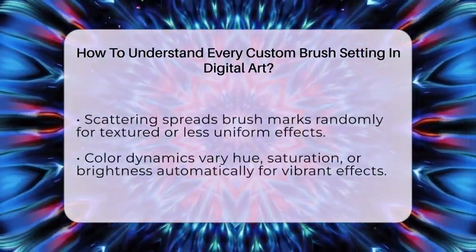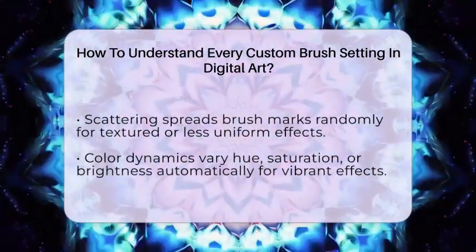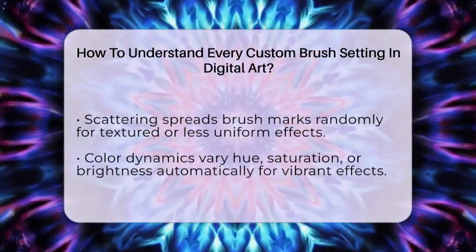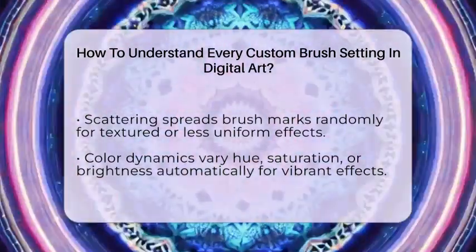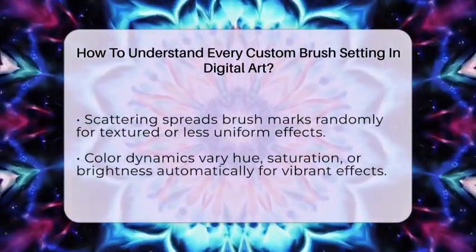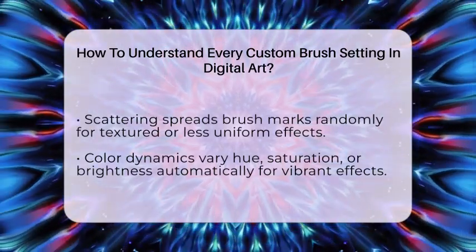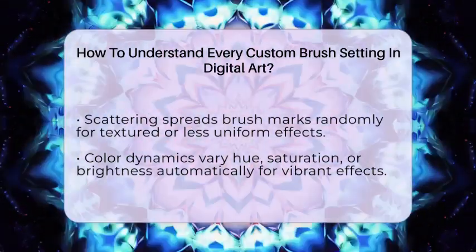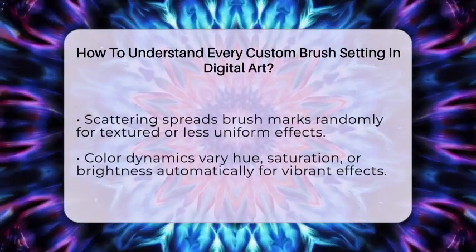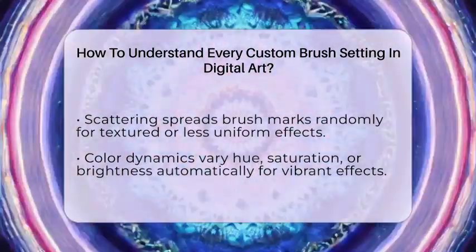Transfer, sometimes called wetness, controls how paint flows based on pressure or speed. It can simulate watercolor washes or ink flow. Blending modes like multiply or overlay determine how your brush interacts with the colors underneath. These modes are great for shading or creating lighting effects.